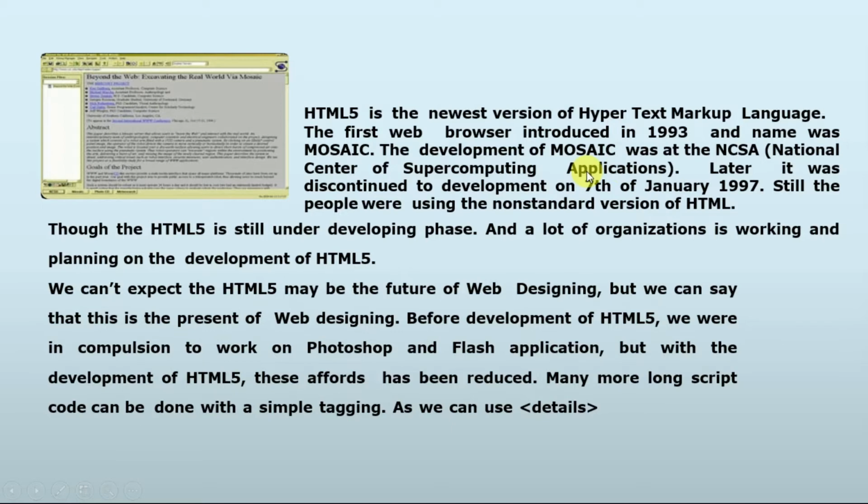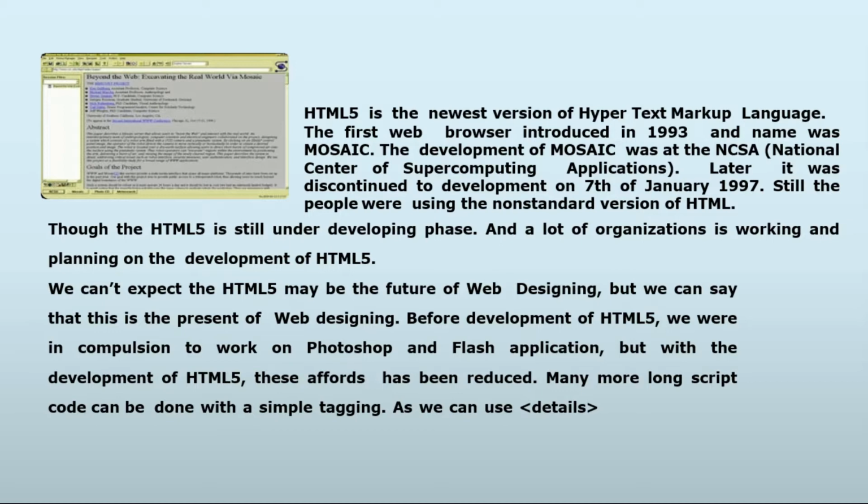Though HTML5 is still in the developing phase, we can say that HTML5 is not a fully developed language, but yes, it is under development, and a lot of organizations are working and planning to develop HTML5. We can't say that HTML may be the future of web designing, but yes, we can say that HTML is the present of web designing and web development.